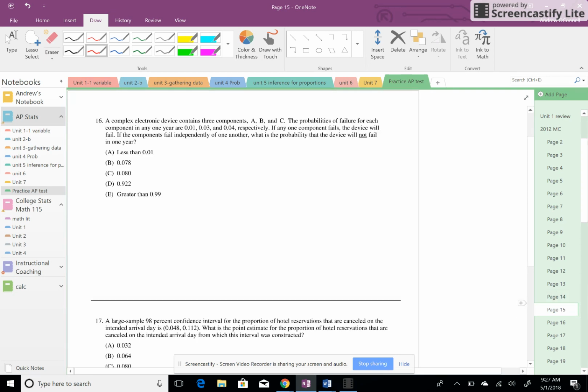16. A complex electronic device contains 3 components, A, B, and C. The probabilities of failure for each component in any 1 year are 1%, 3%, and 4%. If one component fails, the device will fail. Since they say they're independent, the probability of A and B happening would be just the probability of A times the probability of B. Now it's talking about not failing.